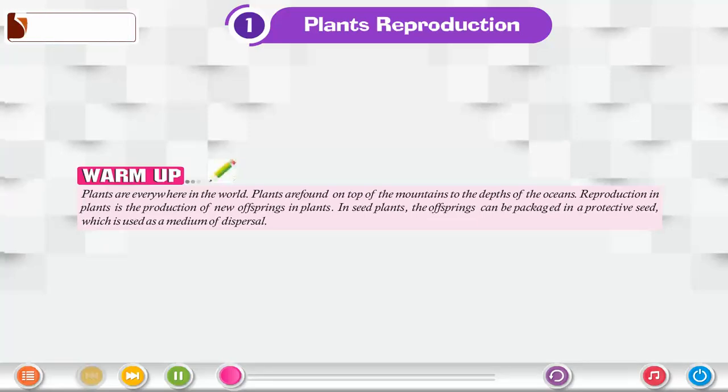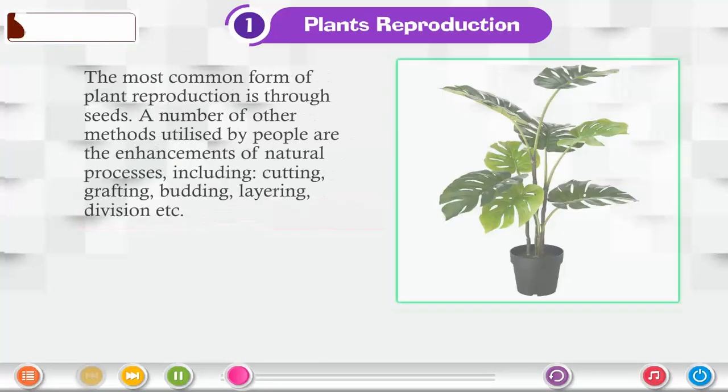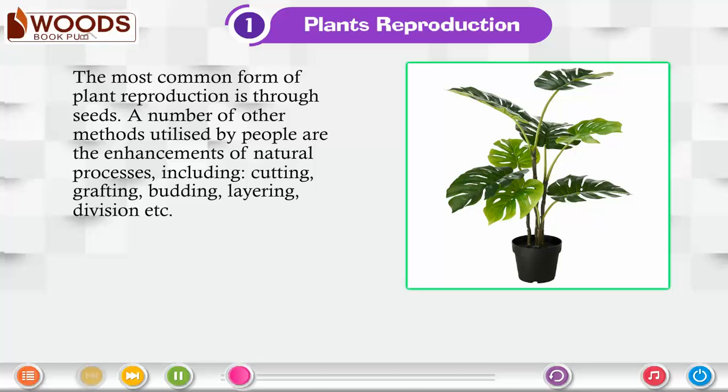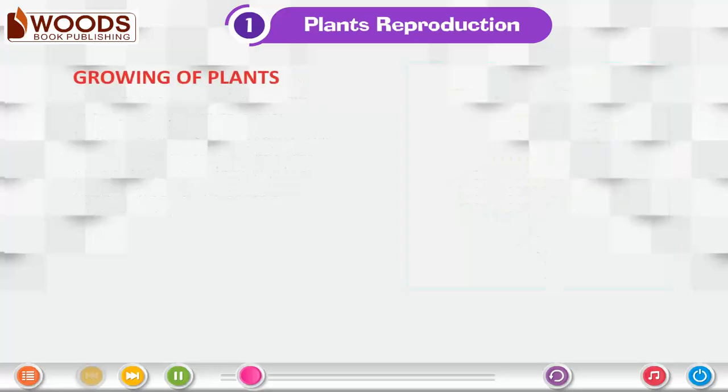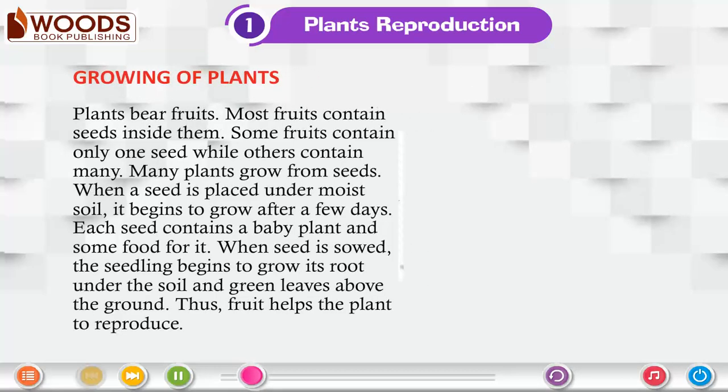Reproduction in plants is the production of new offsprings in plants. In seed plants, the offsprings can be packaged in a protective seed, which is used as a medium of dispersal. The most common form of plant reproduction is through seeds. A number of other methods utilized by people are the enhancements of natural processes, including cutting, grafting, budding, layering, division, etc.